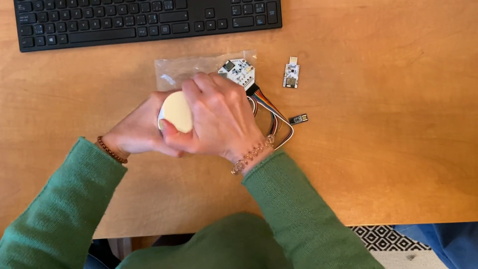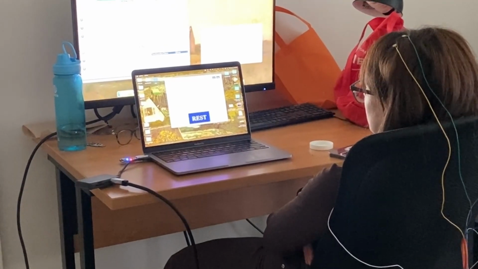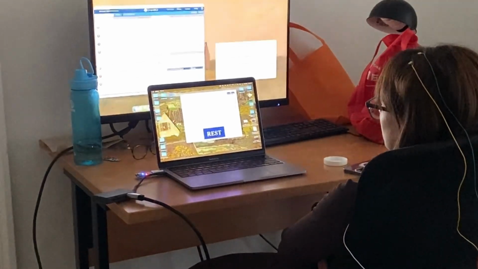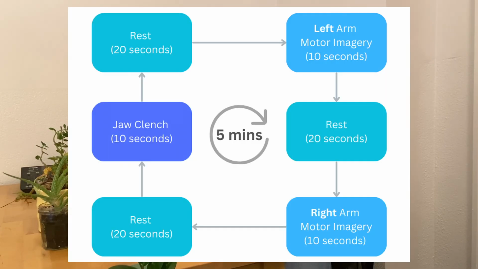Once the electrodes were properly set up, we recorded EEG data from participants using a data collection platform developed by our software team. Each participant followed a sequence of tasks, alternating between imagining moving their left arm, their right arm, and clenching their jaw for 10 seconds each, and resting for 20 seconds, repeating the cycle for a total duration of 5 minutes per trial. After collecting this data, we sent it off to our signal processing and machine learning team.